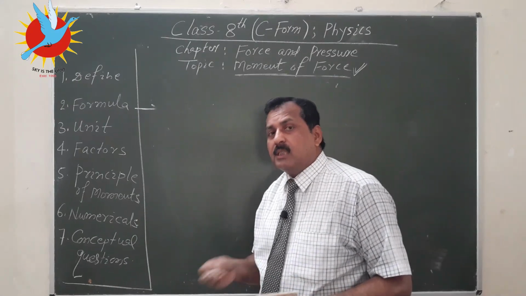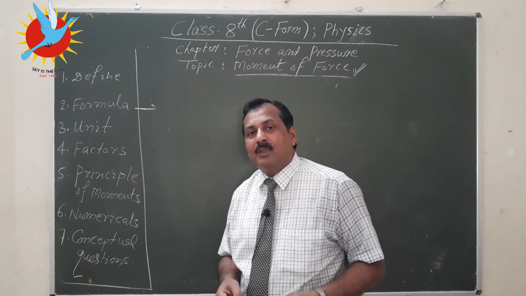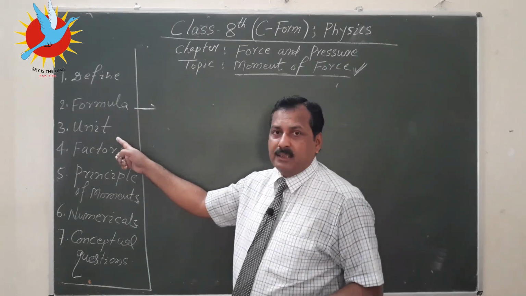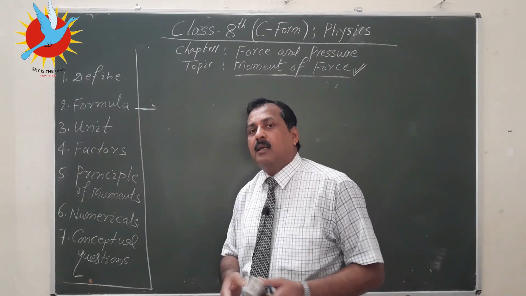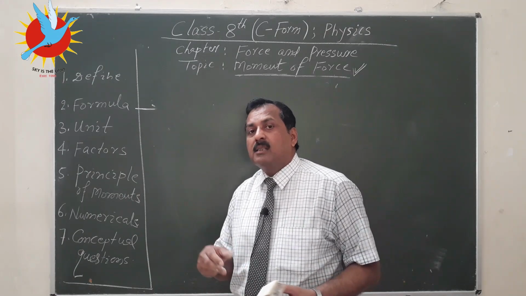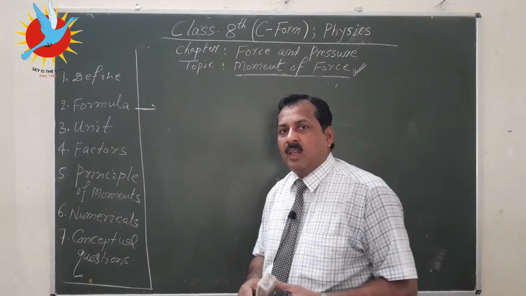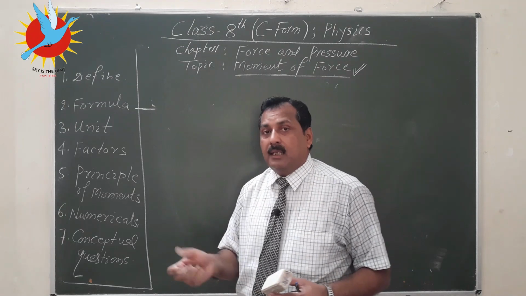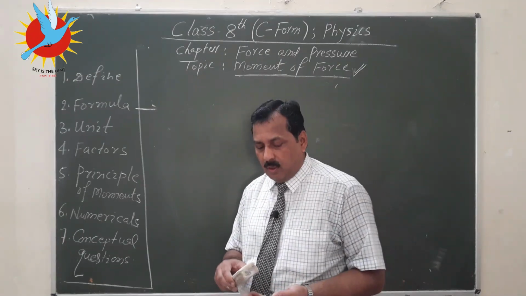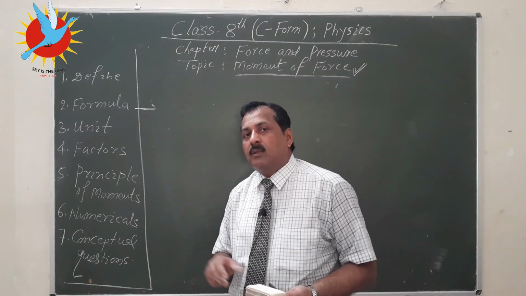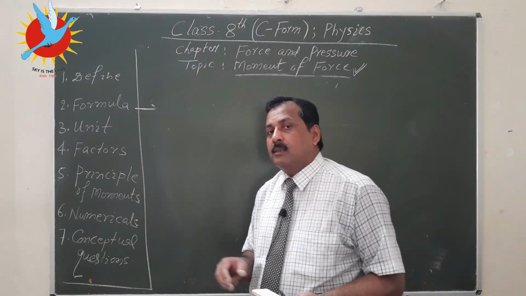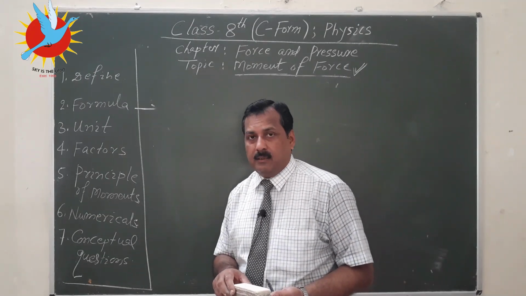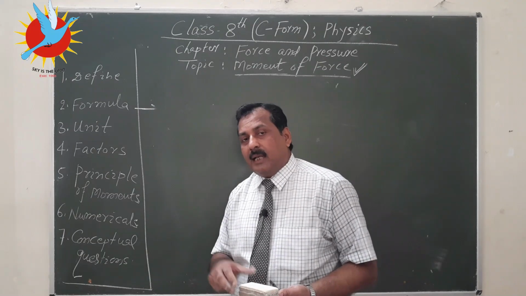As soon as the definition is clear, based on that definition we get a formula, and based on that formula we shall be getting unit, just like mass, you express mass in kilogram. 5 kilogram sugar, 10 kilogram rice, 15 kilogram. So kilogram is unit of mass. In short we call it kg. Distance is expressed in meter. So 5 meter distance, 10 meter distance.